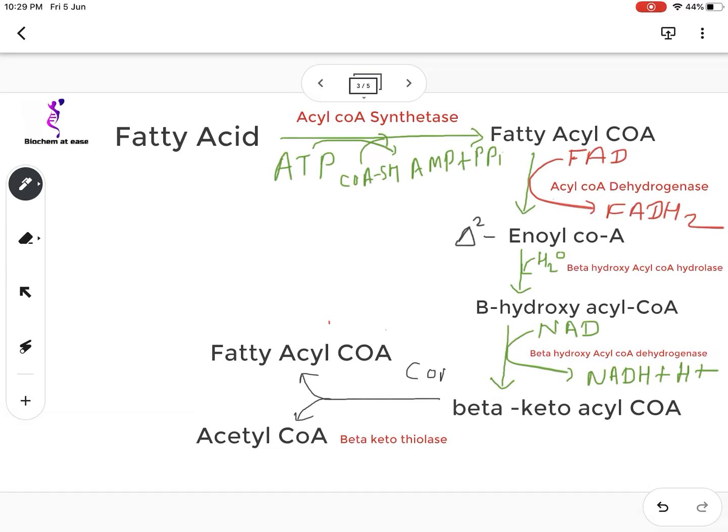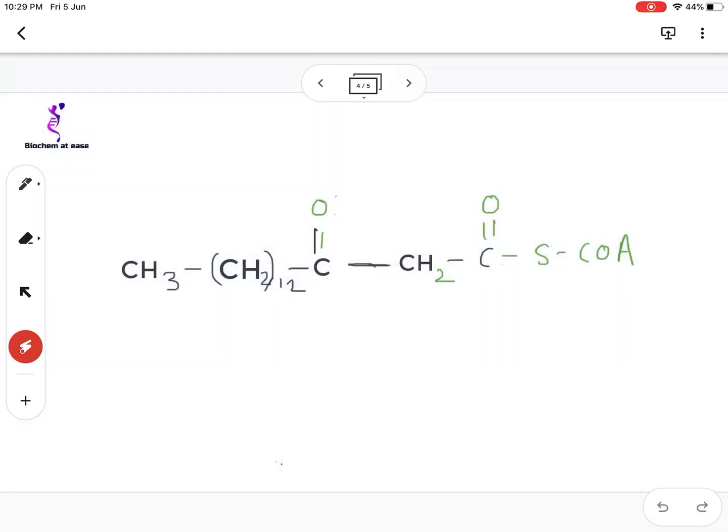So here one molecule of coenzyme A is consumed and it leads to formation of fatty acyl CoA with 2 carbons less, and it also releases 2 carbons in the form of acetyl CoA. This reaction is catalyzed by the enzyme beta keto thiolase. So it is a thiolysis reaction catalyzed by thiolase enzyme.